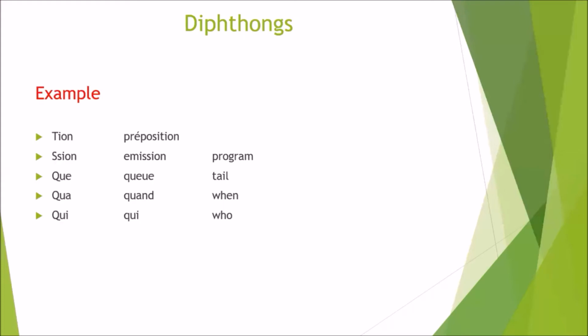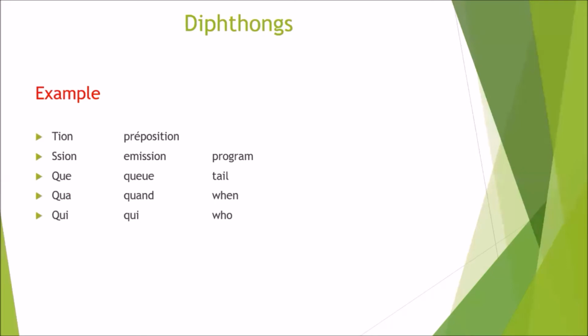Let's see the other examples for diphthongs. TION and SSION both have sound sion. Preposition means prepositions. For SSION, the word is émission. Émission means program.